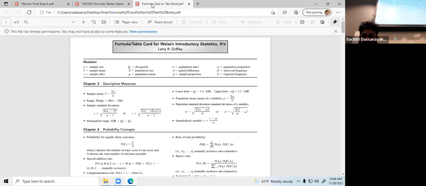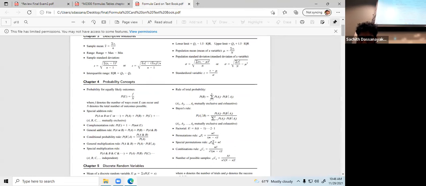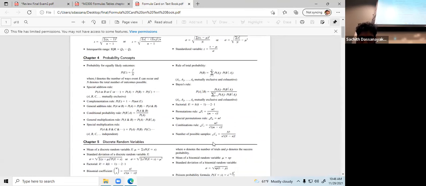General additive rule, let me check. Do we have it here? Yes, it's here. See, general addition rule. This one. I cannot write, but here you can find it. General additive rule.